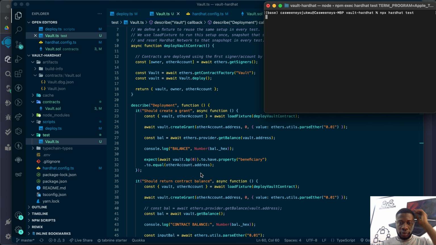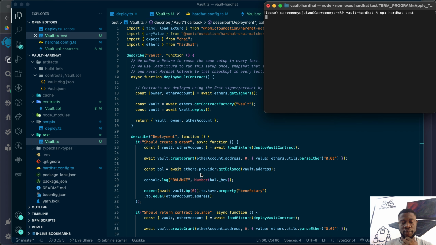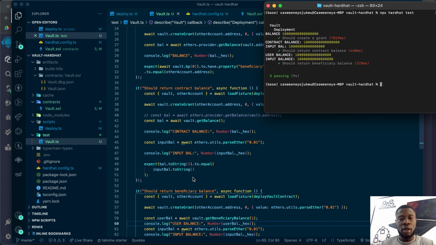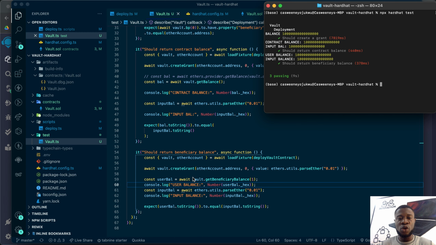All right, so let me explain what this test does while waiting for it to go. I created a vault contract. Okay, the test is running now. This is basically unit testing, what we call unit testing. It helps you to test the functions in your smart contract before deploying them and all of that. So I think I'm going to stop here so I don't go further because of the length of this video and so it doesn't get boring.